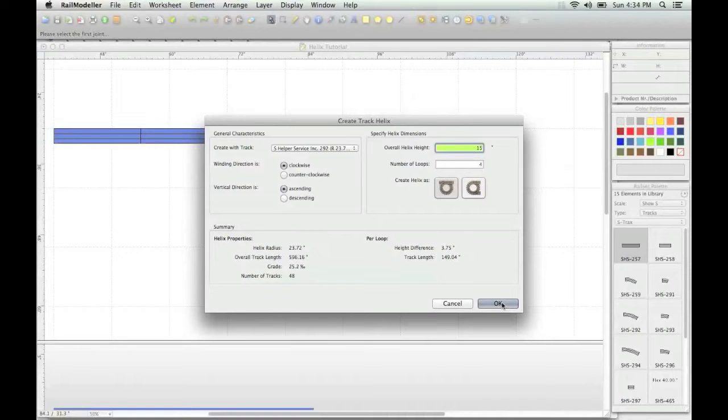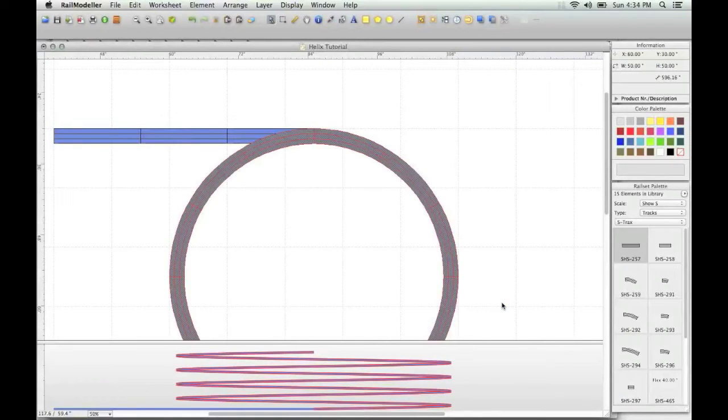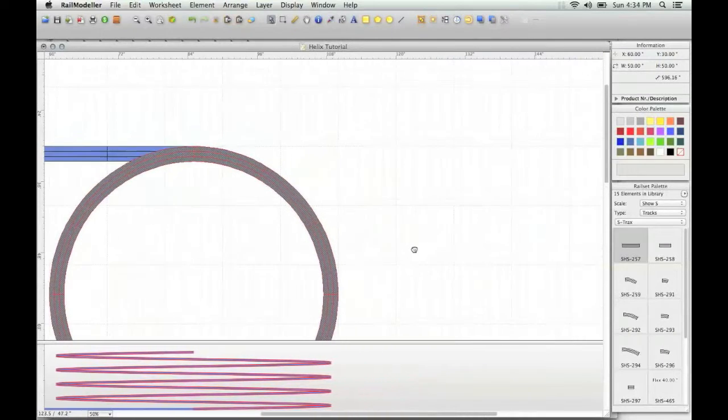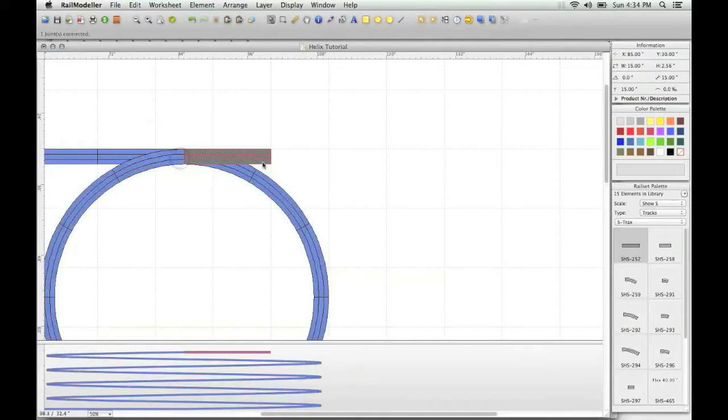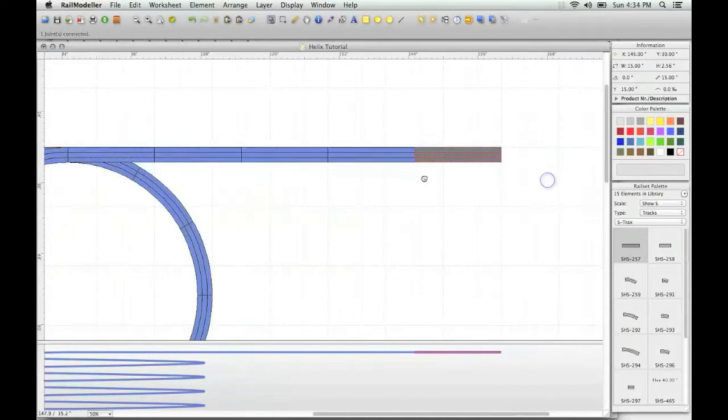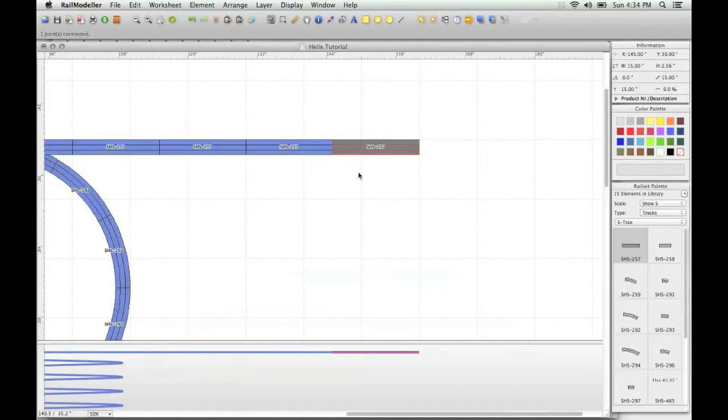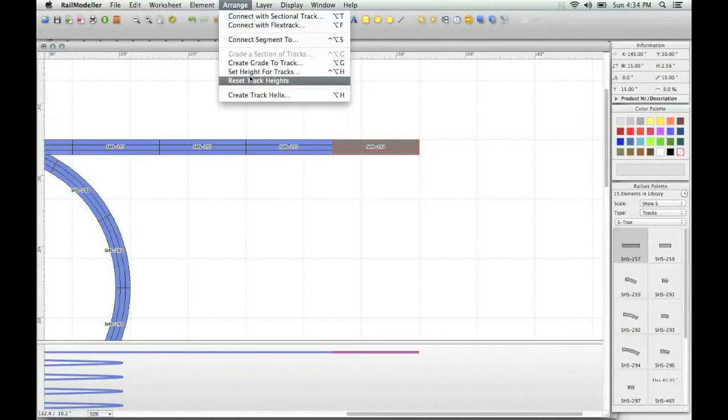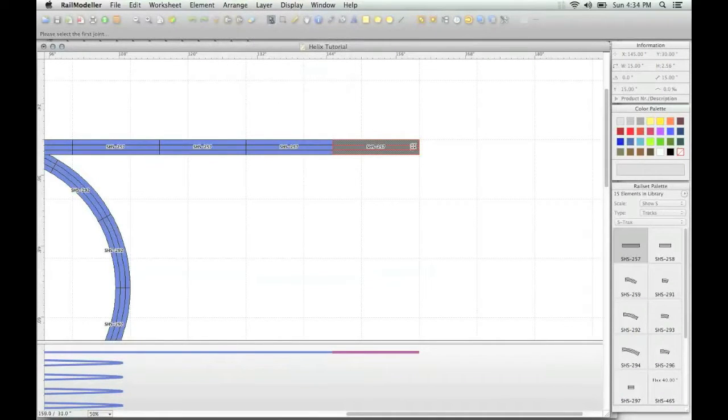medium radius. The default helix shape will place the entry and exit at the same point, which is fine for now. The grade profile provides immediate feedback of the overall height structure for our new helix and the layout as a whole. Next we'll add a second, smaller helix.